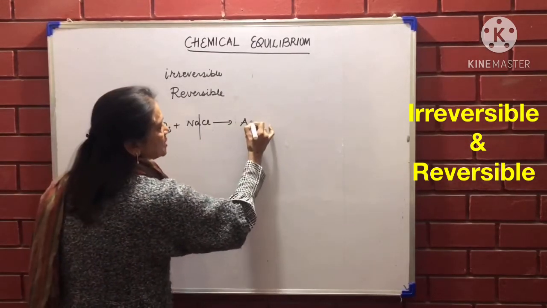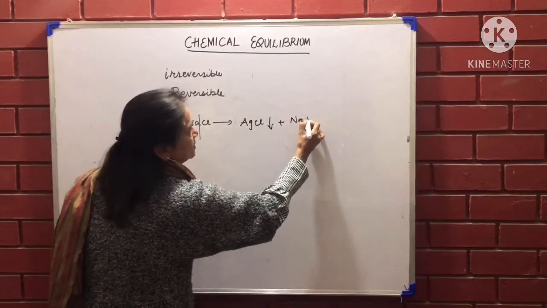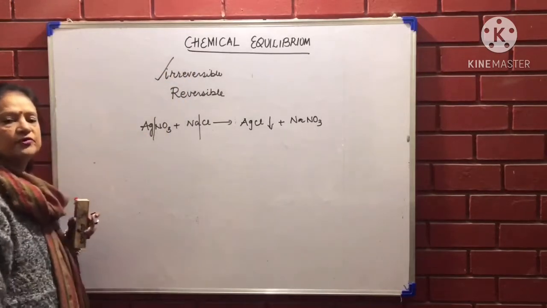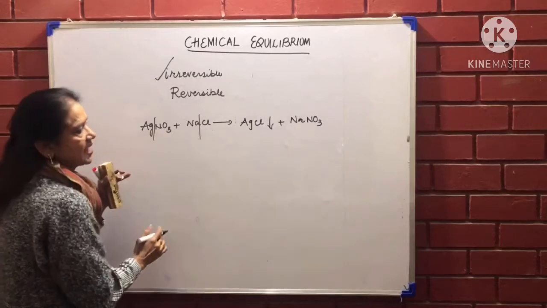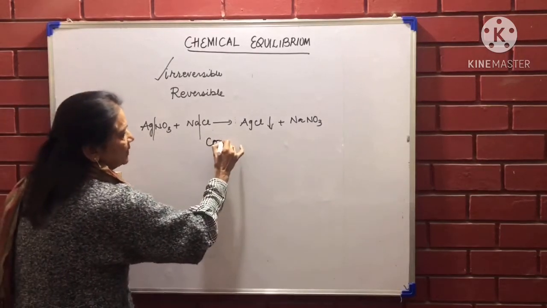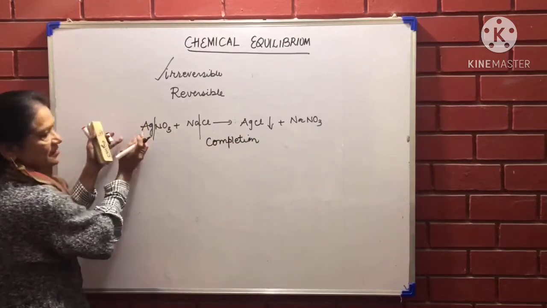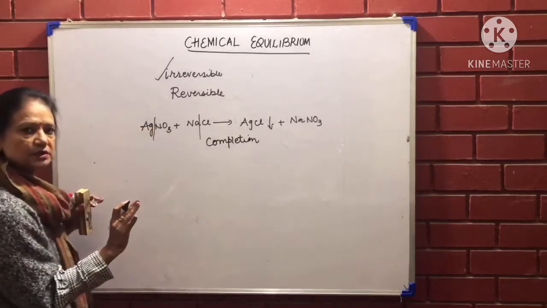So my product is silver chloride precipitate plus sodium nitrate. This reaction comes in the category of irreversible reactions. It proceeds only in the forward direction and gets completed. So it comes down to completion. That means when the reactants are exhausted, are used, then the reaction will stop.